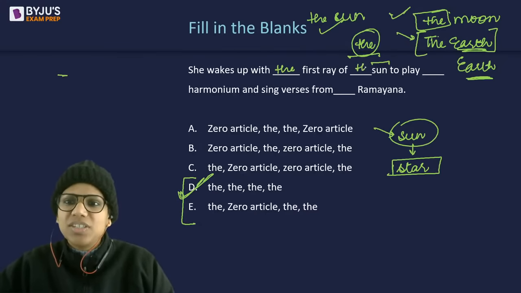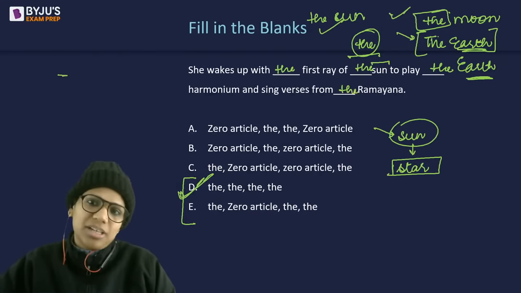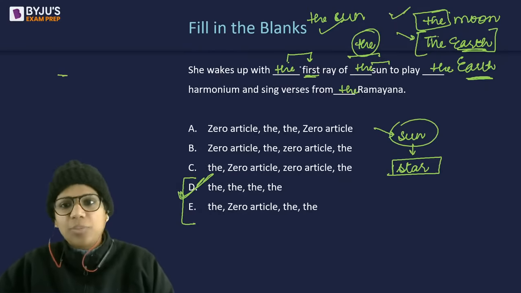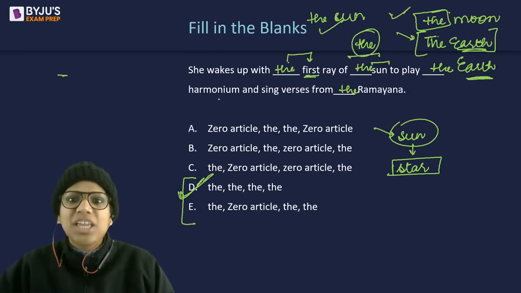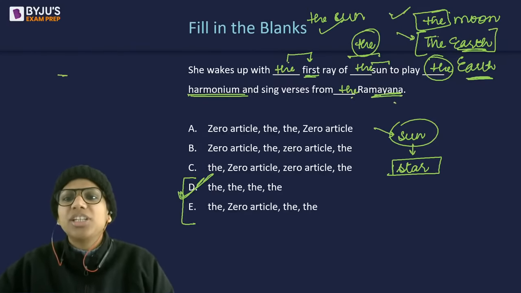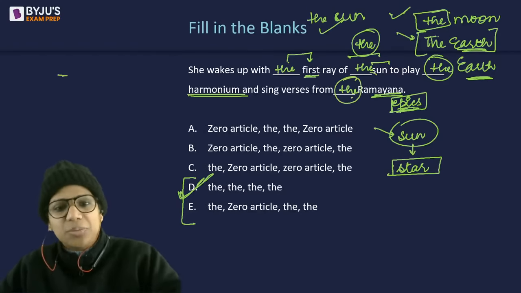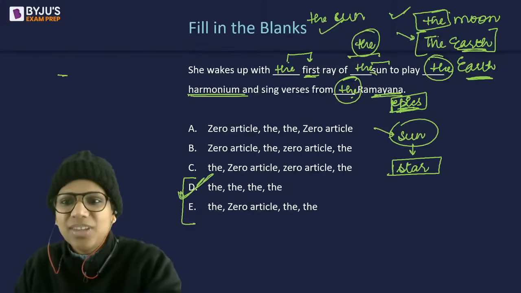The first ray of the sun to play the harmonium and sing verses from the Ramayana. Here, the because of ordinal. Before ordinals, you always put the. Here the because of a musical instrument. Before the names of musical instruments, always put the. And here the because of the name of epics. So before the names of epics like Ramayana, Mahabharata, etc., you again put the.